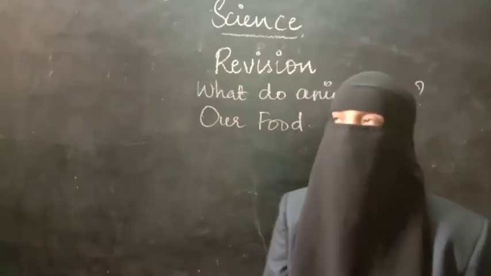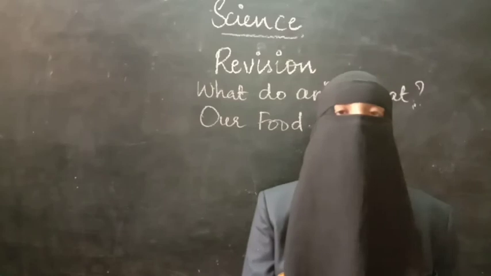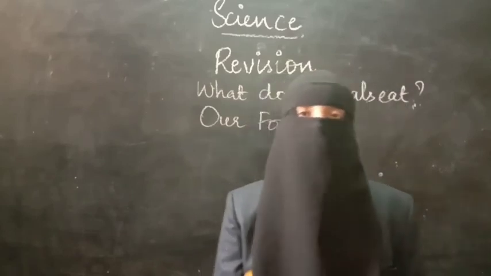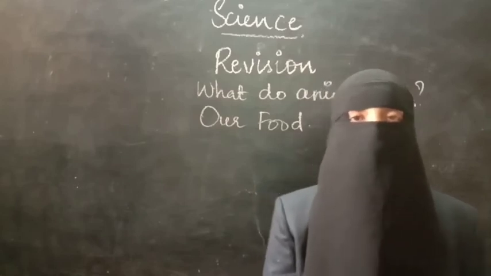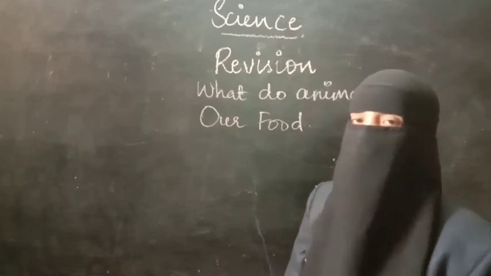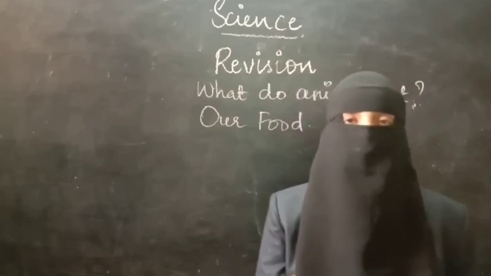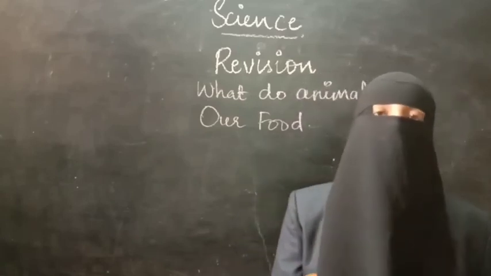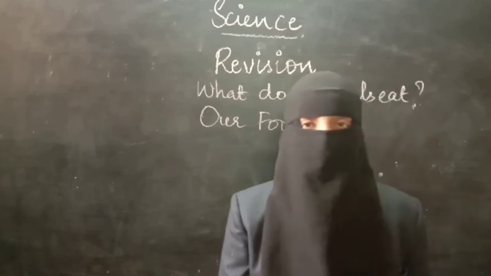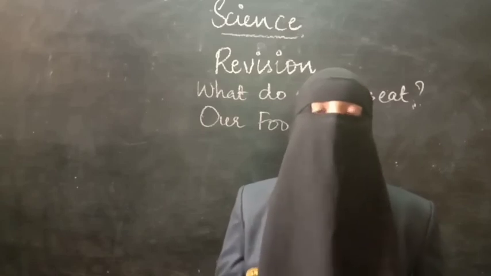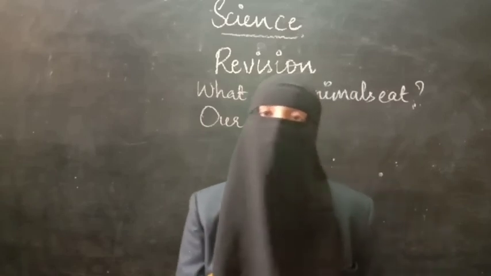That was What Do Animals Eat? And the next lesson is Our Food. In the lesson Our Food, we have discussed different ingredients. The substances used for making food are called ingredients. By adding these ingredients, we can make different kinds of food materials. Along with ingredients, condiments are also added. Condiments are added to dishes like biryani. In the same way, dry fruits are added to sweet dishes.